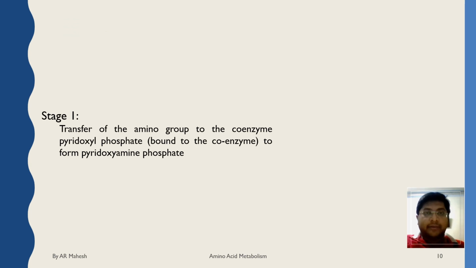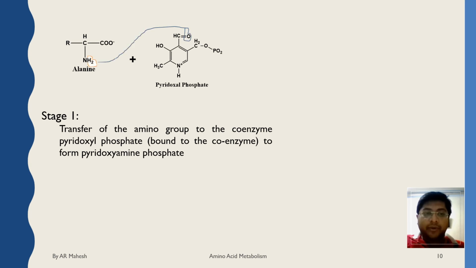As I have mentioned, stage 1 includes the transfer of the amino group to the coenzyme pyridoxal phosphate to form pyridoxal amine phosphate. For the reaction involved, I have taken an example of alanine. When alanine is treated with pyridoxal phosphate, the amino group of alanine is transferred to the pyridoxal phosphate to form an intermediate compound.